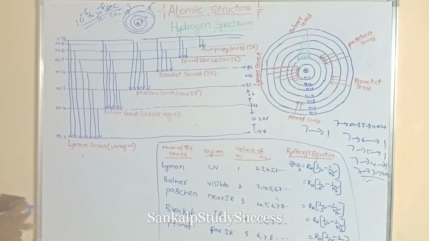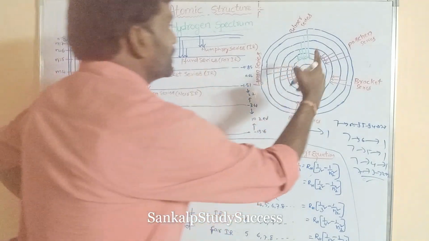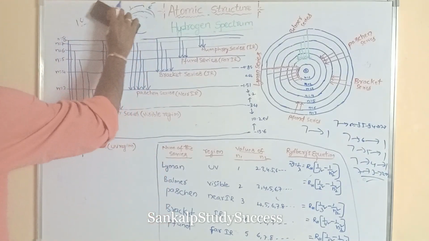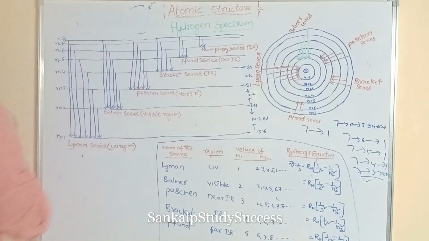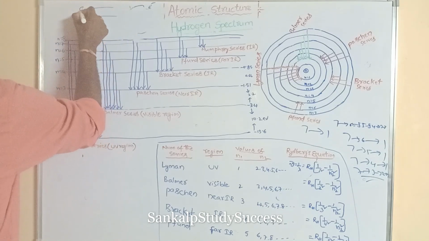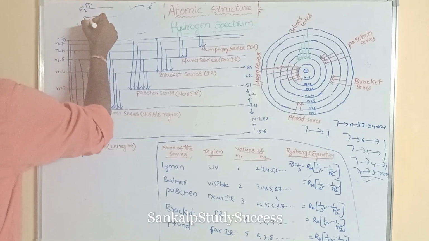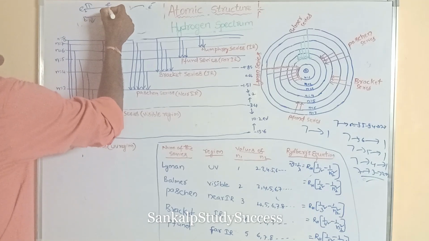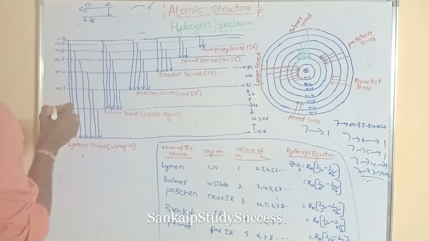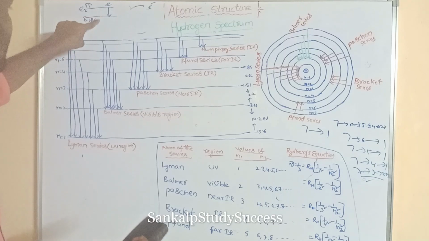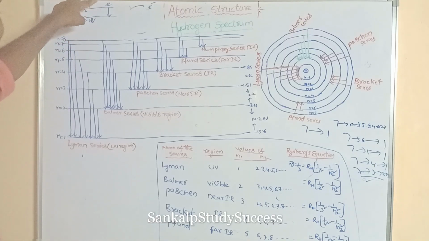So we know that one thing. These are two energy levels, E1 and E2. This is the higher energy, this is the lower energy. When the electron jumps from lower energy to higher energy, absorption of energy takes place.